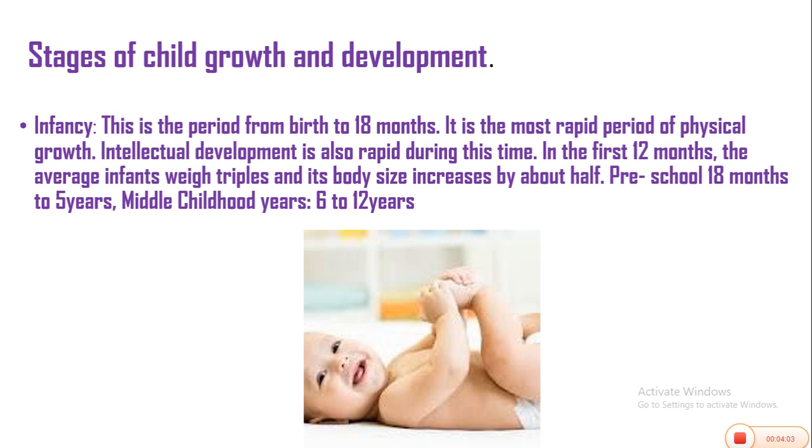Preschool is 18 months to 5 years. Middle childhood years are 6 to 12 years. That's the first stage of development. At the infancy stage, the baby develops rapidly within this period, and as the body size grows, the brain of the baby is also developing rapidly. This is the first stage of rapid growth. Then the middle stage, from 6 to 12 years, is also another stage of rapid growth in human beings.